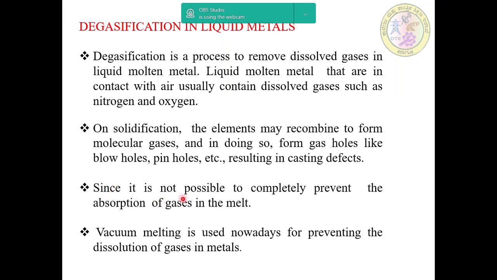Since it is not possible to completely prevent the absorption of gases in the melt, vacuum melting is used nowadays to reduce the dissolution of gases in metals. It is required to remove the dissolved gases, and the process adopted is known as degasification.